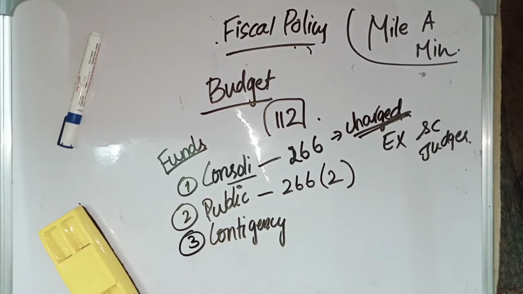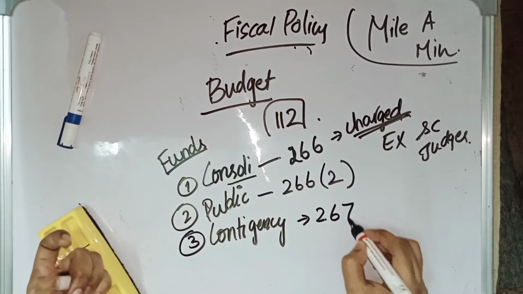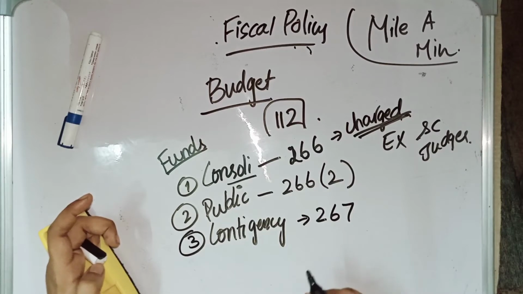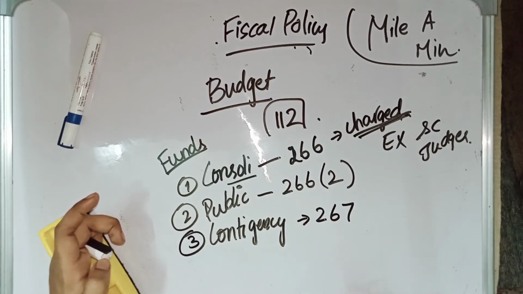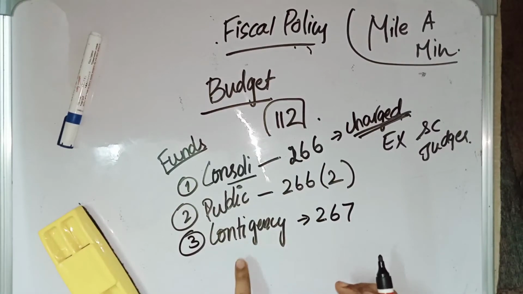The third one is the Contingency Fund of India. Article 267 talks about it. The Contingency Fund of India will be used during a national emergency. If there is an emergency and money is urgently needed, then the Contingency Fund of India can be used.